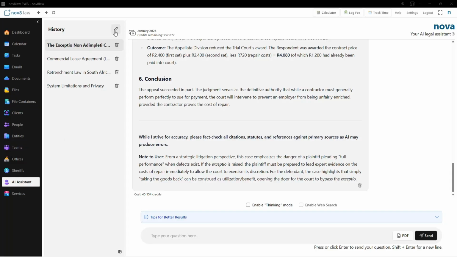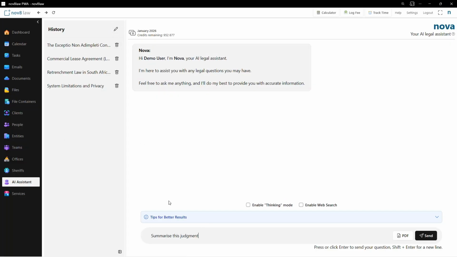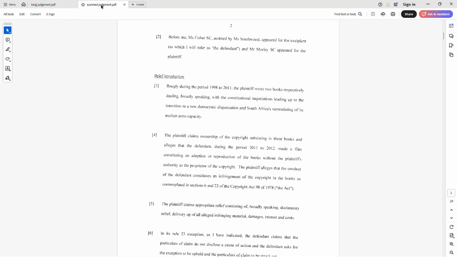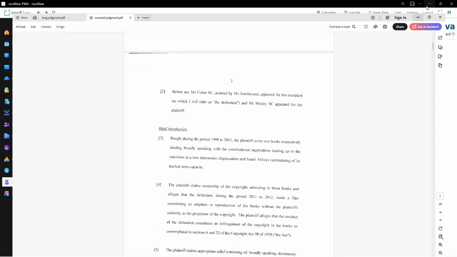Then we have another judgment to really test the abilities of the AI, and that is a scanned judgment, and it's not very clearly scanned. I've not tried this before, so let's see how it goes.